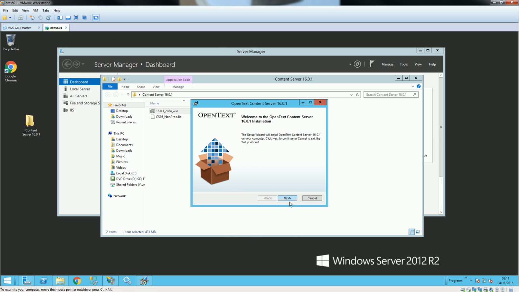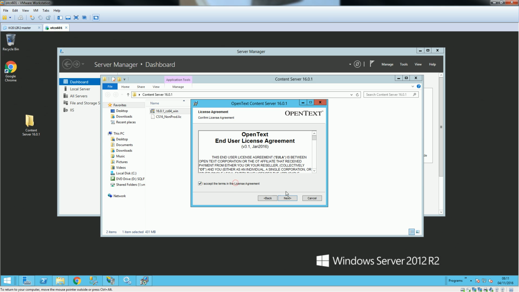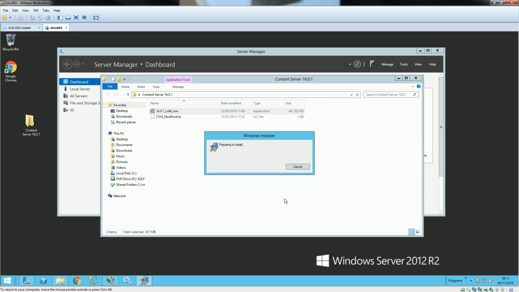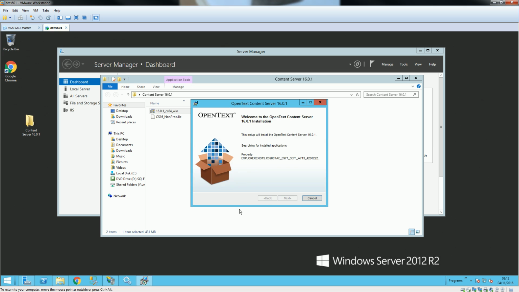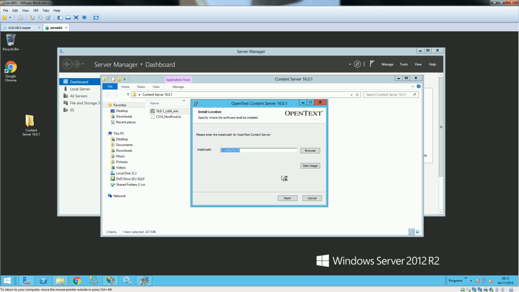Okay, so this is very straightforward. We go next, and then accept and next. It takes some time. Because I have a new machine and it's a fresh installation, it's not taking much time, so it should be relatively quick. If you already have an older version, then it might take some time.